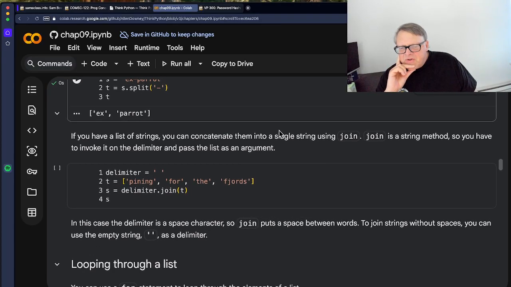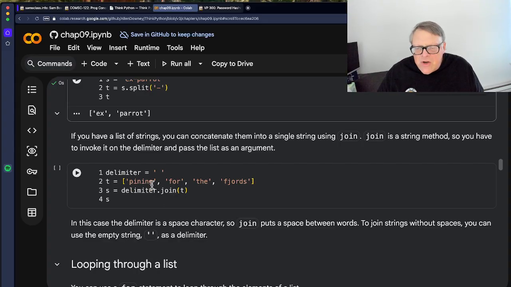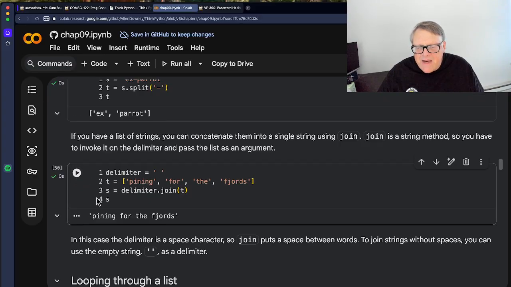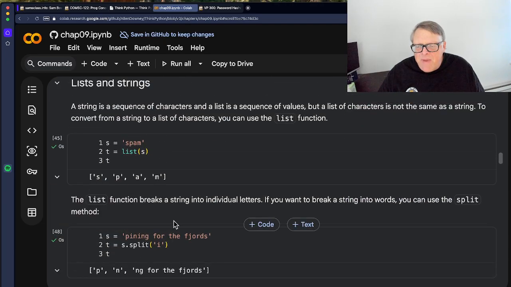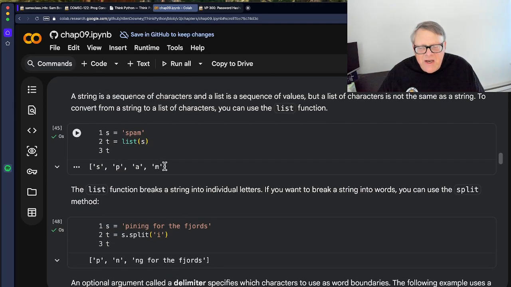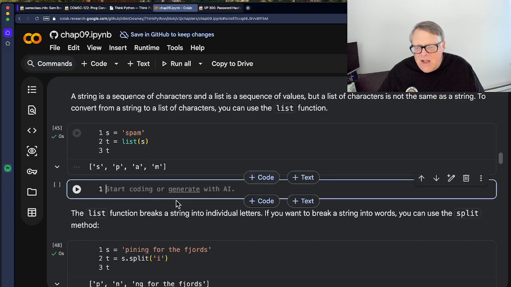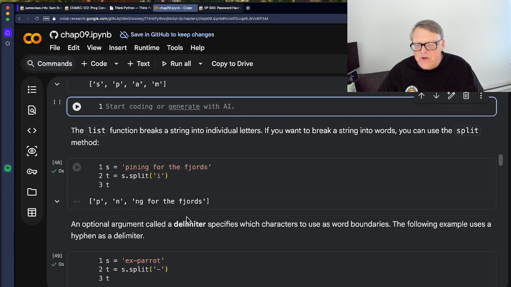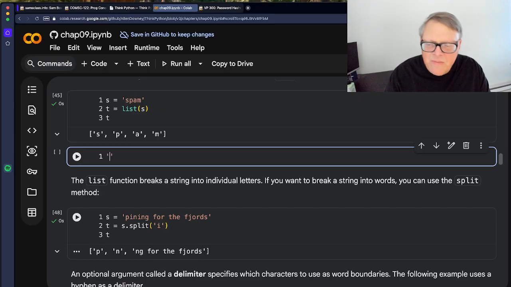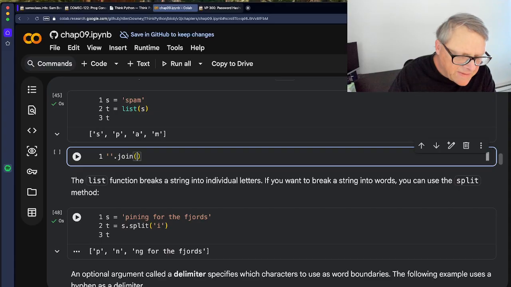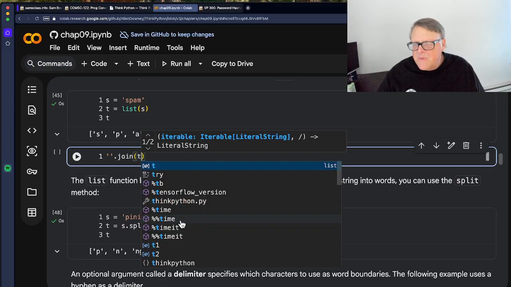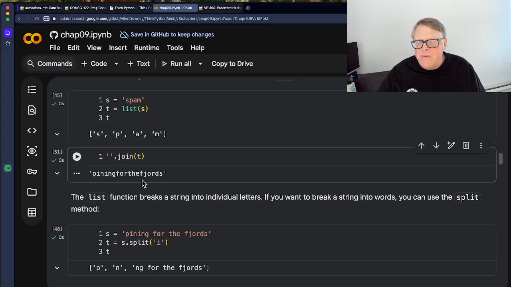If you have a list of strings and you want to combine them back together, you can use join, and you can specify the delimiter to be used between them. So this will take those things and put it back into that phrase, pining for the fjords. And that answers the other thing I was thinking about back here. When you break up a word this way, how do you put it back together? Well, evidently you do it that way. So you would do the delimiter dot join of t. That should do it. Yeah, I put pining for the fjords back together.